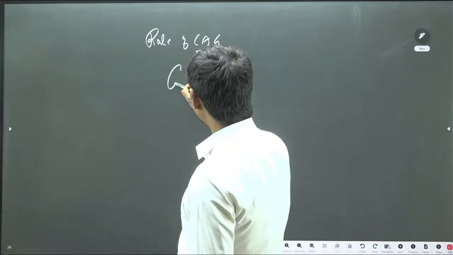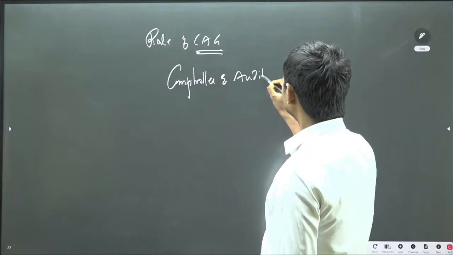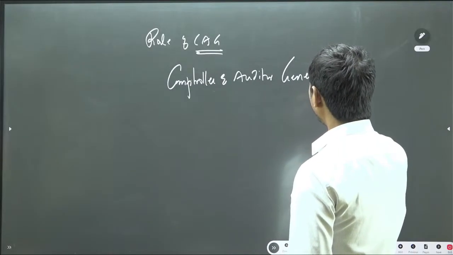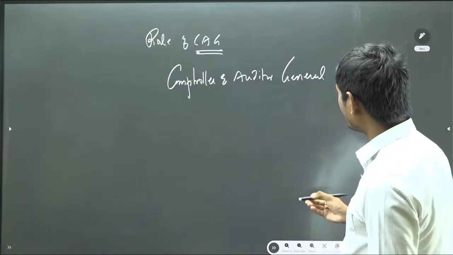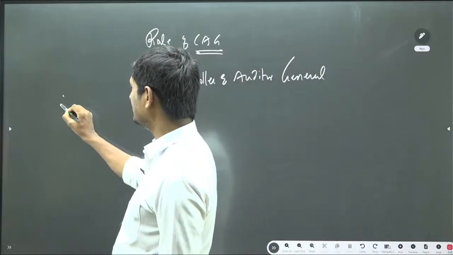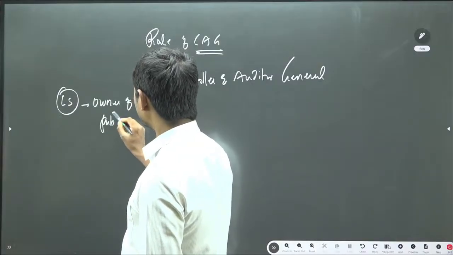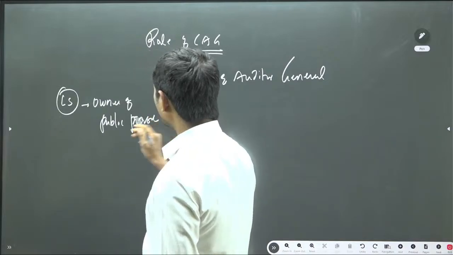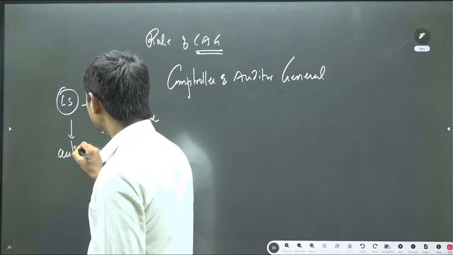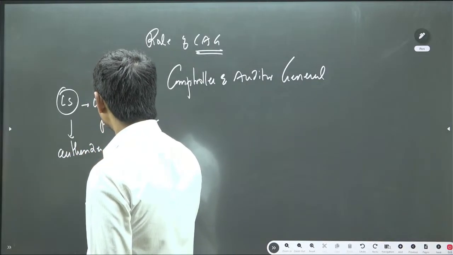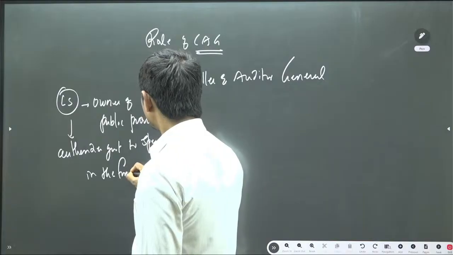CAG is nothing but the Comptroller and Auditor General of India. So, what is the role of the CAG? In the parliamentary form of democracy, Lok Sabha acts as the owner of the public purse. Being the owner of the public purse, Lok Sabha authorizes the government to spend the money in the form of the budget.